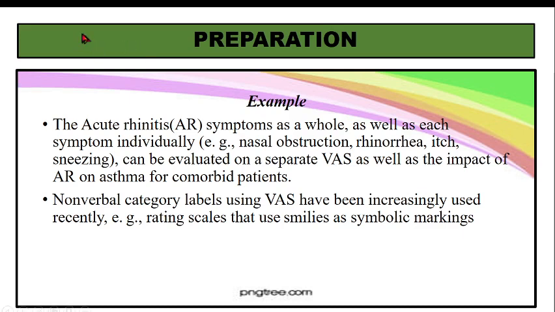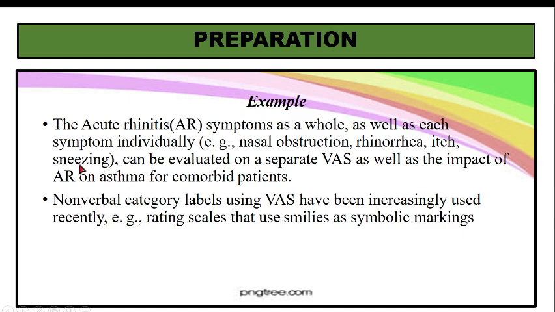But we can also find out symptom wise. For example, you can have a visual analog scale for nasal obstruction. देखो अभी आप क्या assess कर रहे हैं, we are assessing acute rhinitis. We can assess acute rhinitis as a whole, and at the same time you can assess acute rhinitis symptom wise. For example, a separate visual analog scale for nasal obstruction, a separate one for rhinorrhea, a separate one for itch, that is itching, and a separate one for sneezing.